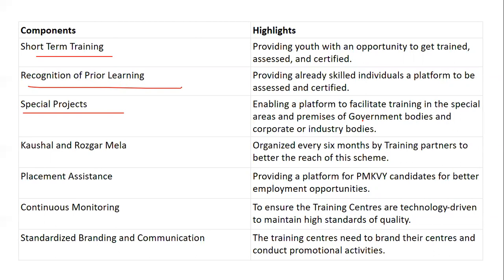Placement assistance: the candidate who does well and shows positive signs will definitely get employment opportunities. Continuous monitoring is to ensure that training centers are maintained with high standards of quality. Standardized branding and communication means the training centers need to brand their centers and conduct promotional activities. So this is how it is done.